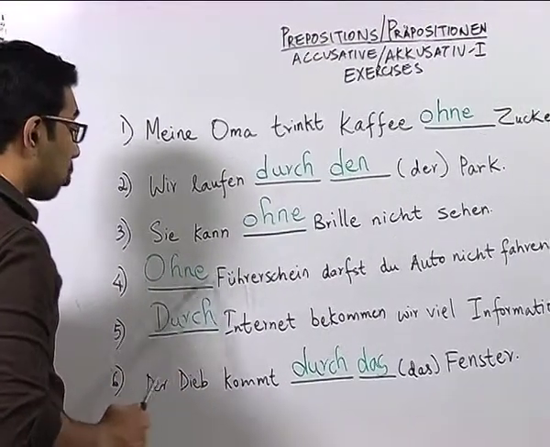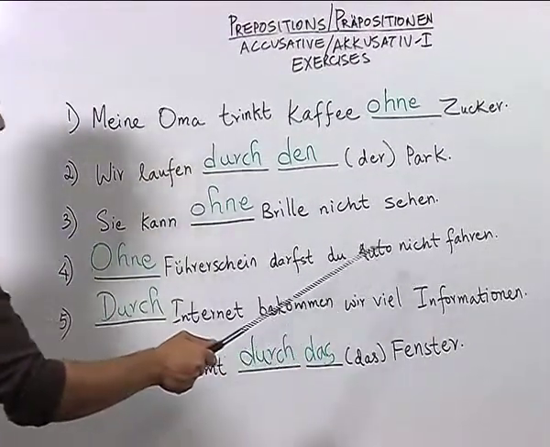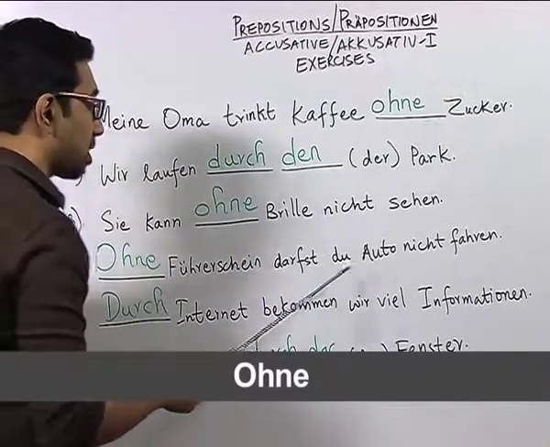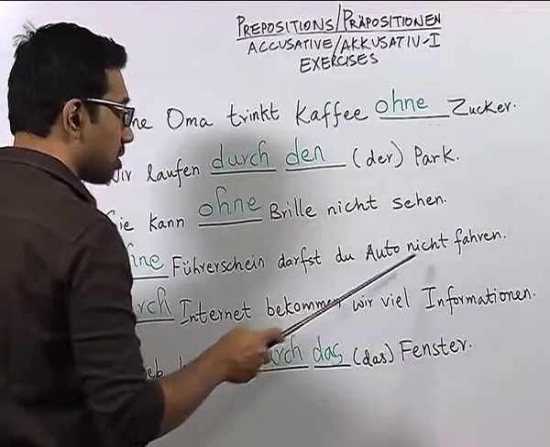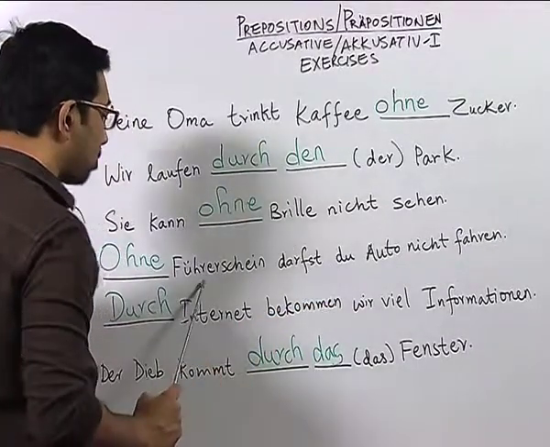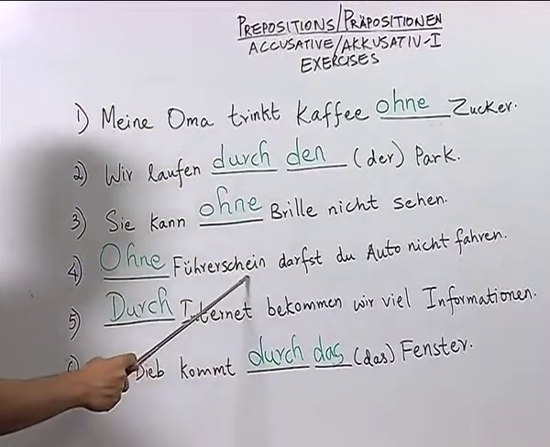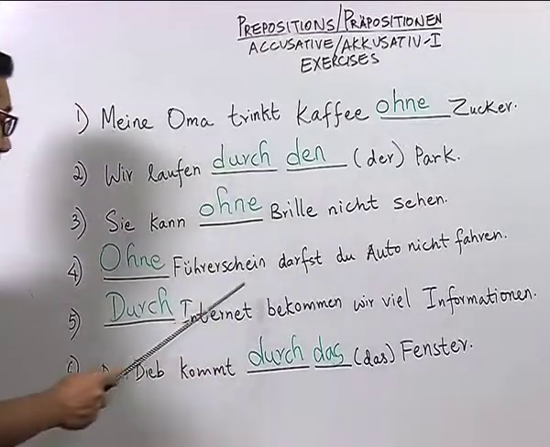Number 4, ohne Führerschein darfst du Auto nicht fahren. Here also the student correctly wrote the preposition ohne by associating the noun Auto with the verb fahren, which means to drive, and Führerschein means a driving license. So, without a driving license you may not drive the car.